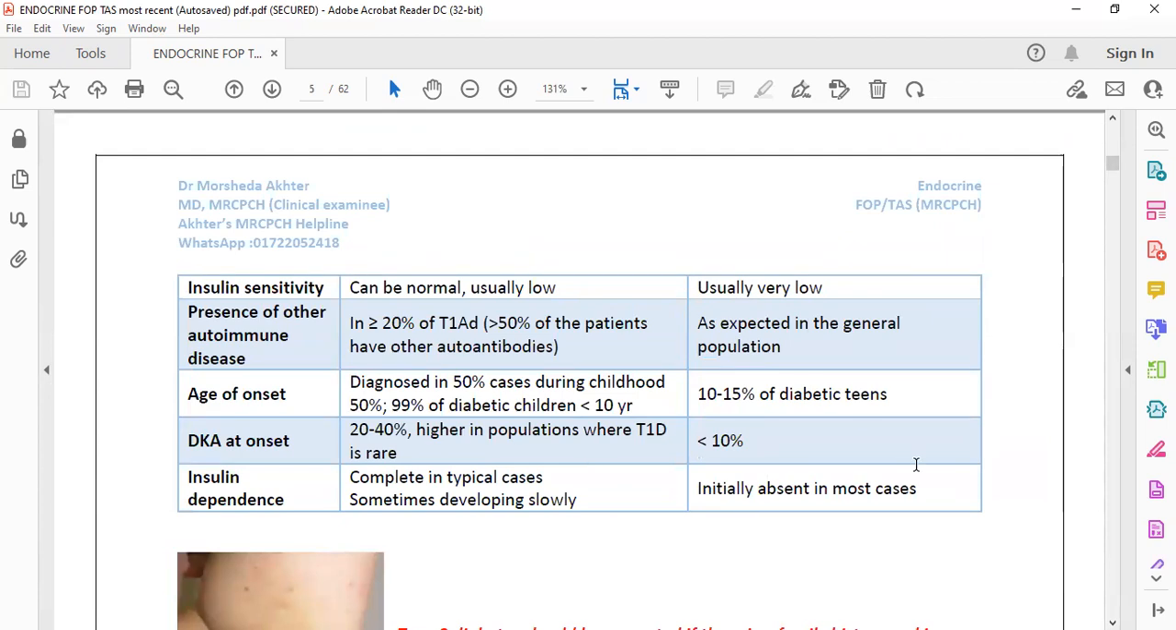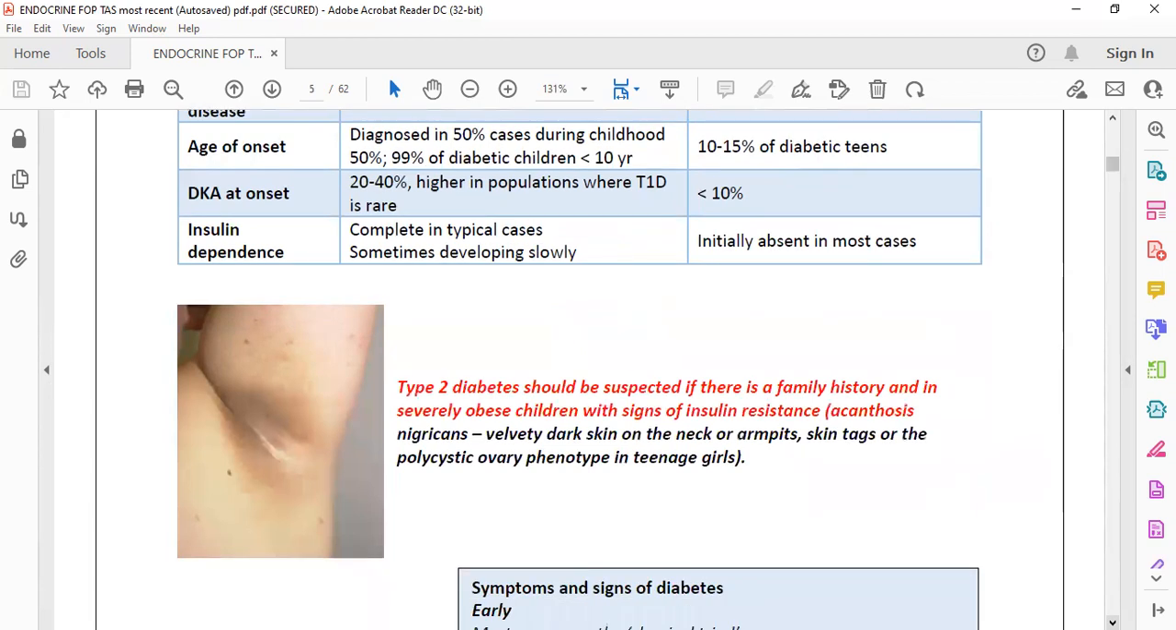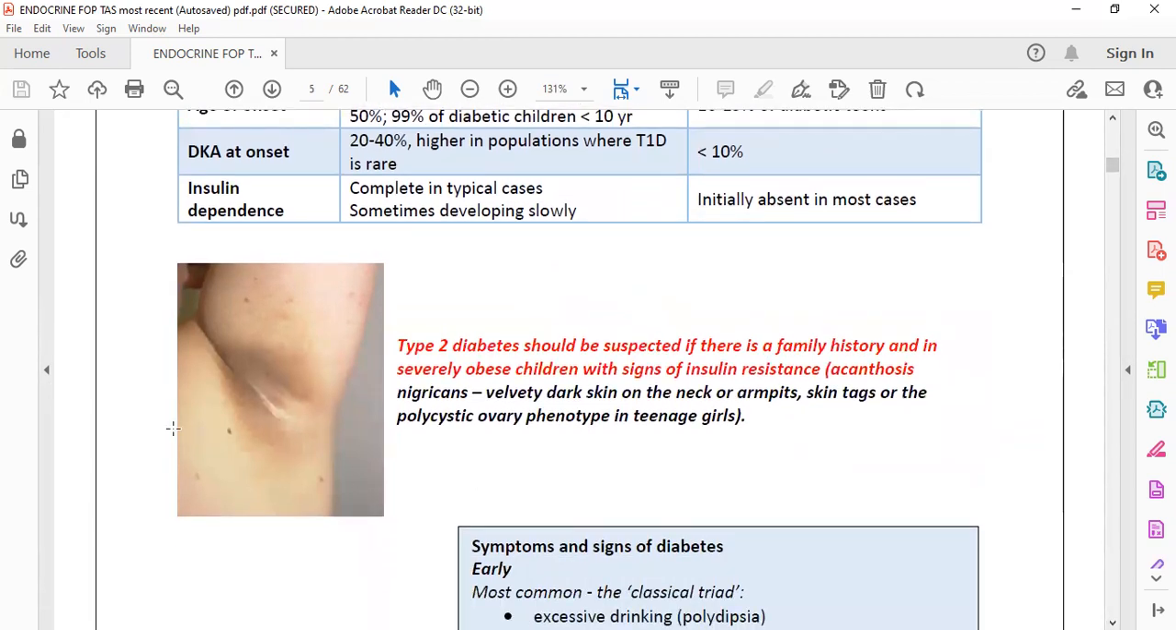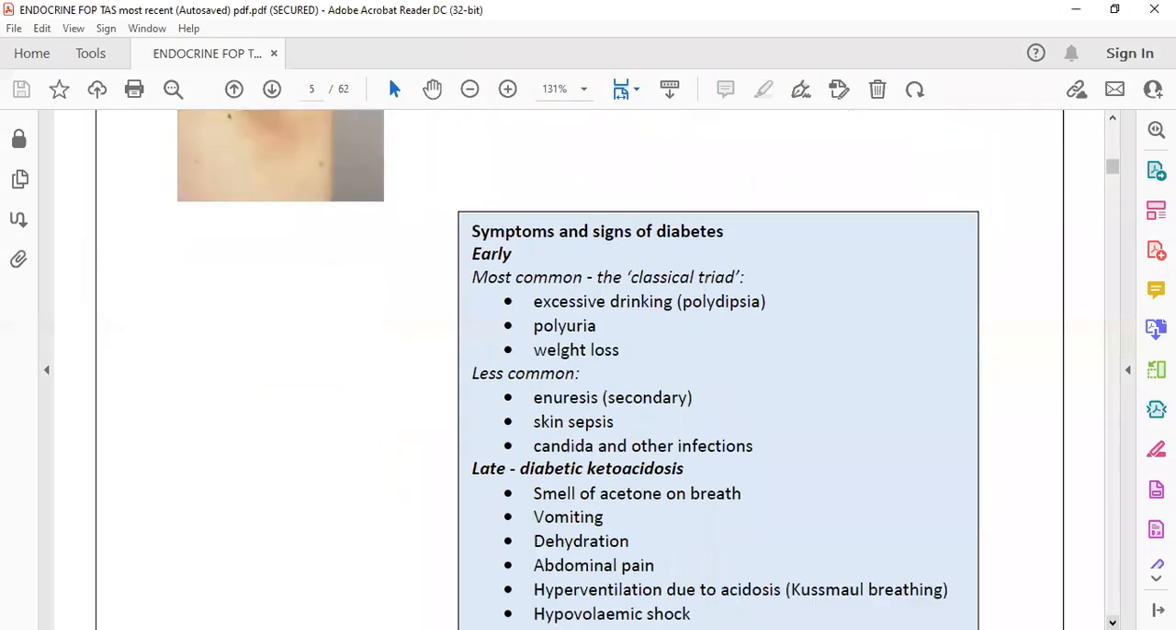For the pediatric age group, we already discussed that diabetic ketoacidosis is associated mainly with type 1 diabetes mellitus. Another thing is acanthosis nigricans, which is usually associated with type 2 diabetes mellitus, where the patient has a family history and there is insulin resistance. It is a dark velvety discoloration in the neck or armpit. Sometimes they give these things.